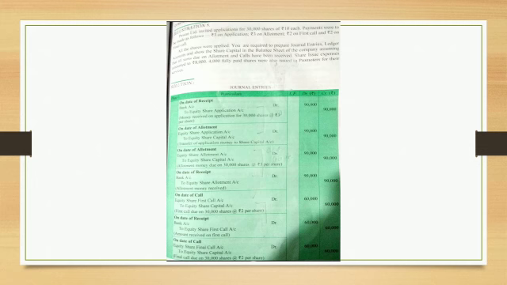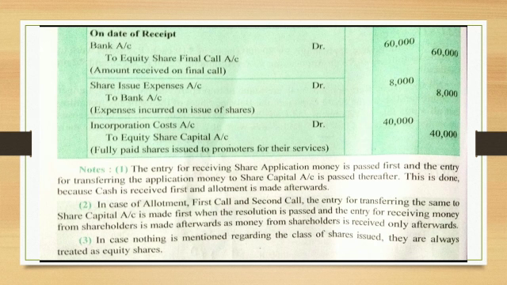Let's see on the next page what the entries for the calls are and what important points are to be noted while doing these entries. At the time of receipt of call, the entry is bank account debit to equity share final call. In the statement, we have seen the second last line about share issue expense. Share issue expense is an expense for the business, so debit all expenses and losses.